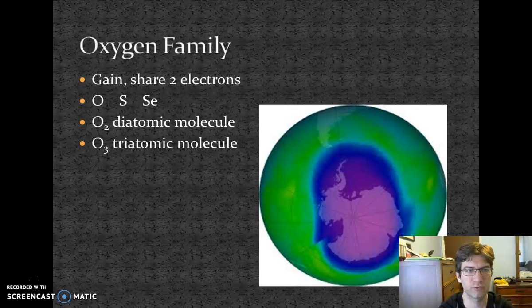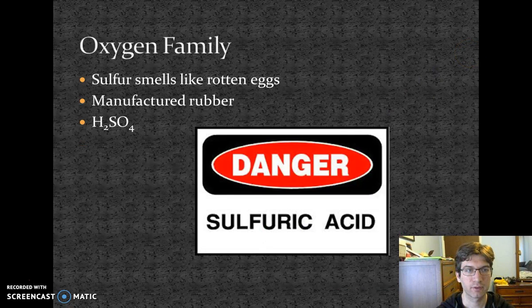But oxygen is found as a diatomic molecule as well. That's the oxygen you breathe. It can also be found as a triatomic molecule, which is O3, and that is ozone. You might hear about the ozone layer protecting us from harmful rays of the sun, or you might even hear about the hole in the ozone layer that is forming over Antarctica. But oxygen, again, gains or shares 2 electrons.